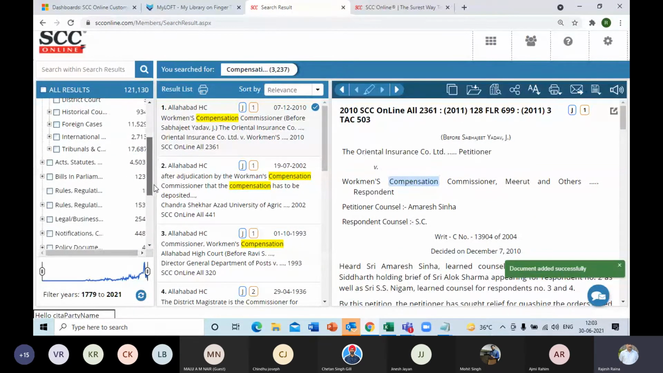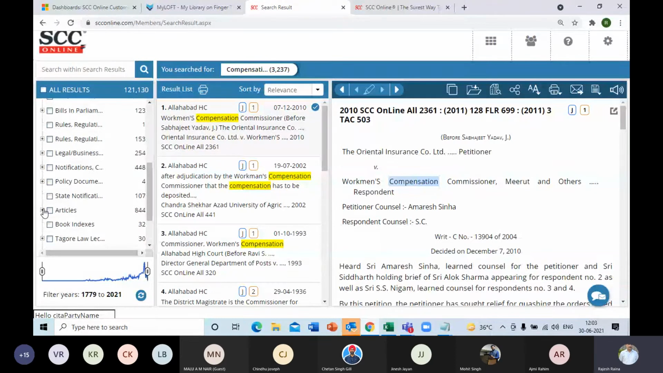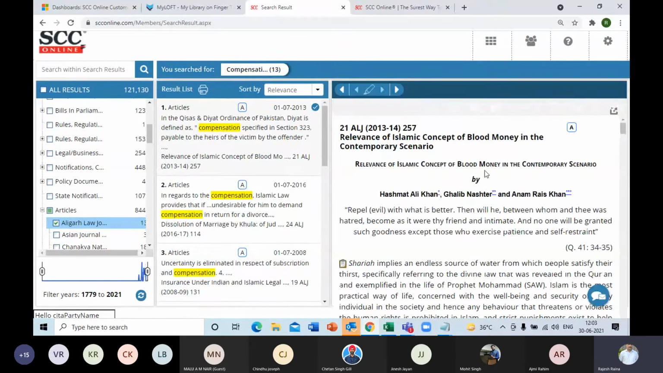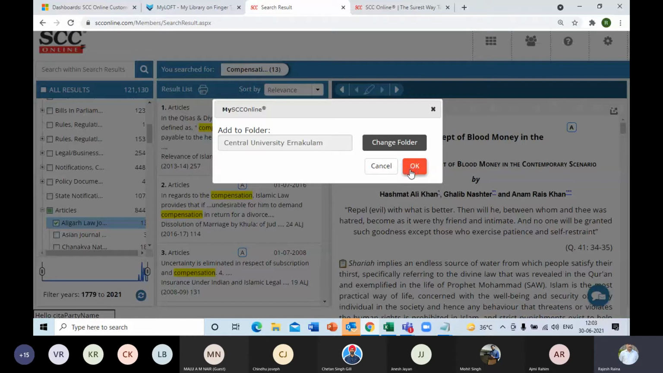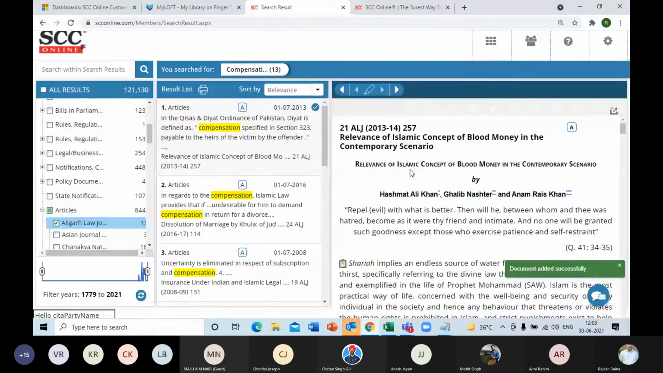Then I also wanted one article. So I'll click on the article segment in the all results first column. Once the article appears in the third column, I'll click on the add to my SCC Online folder, and this one also is being saved. So multiple documents have been saved under this folder.